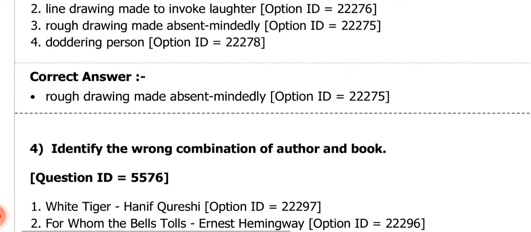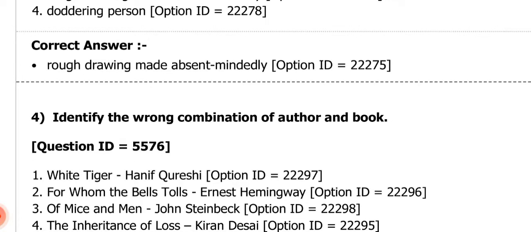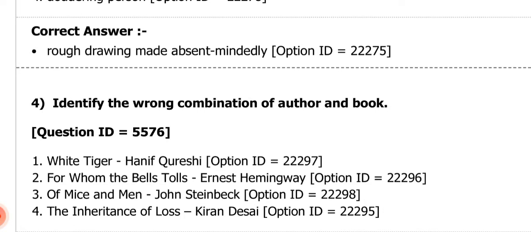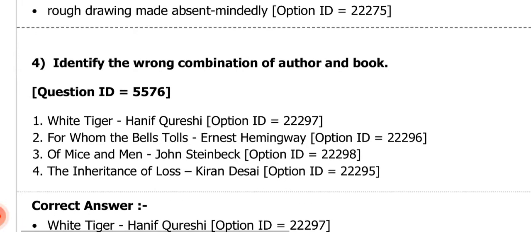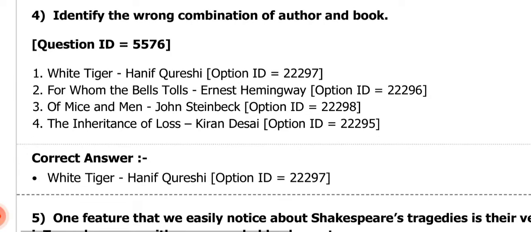Next question is, identify the wrong combination of author and book. Number 1 is saying White Tiger, Hanif Qureshi. I think it is not correct. Number 2 is saying For Whom the Bell Tolls, Ernest Hemingway. Number 3, Of Mice and Men, John Steinbeck. Number 4, The Inheritance of Loss, Kiran Desai. So what will be the correct answer? The correct answer is White Tiger, Hanif Qureshi. Okay, next question.